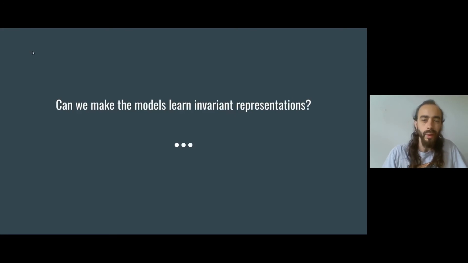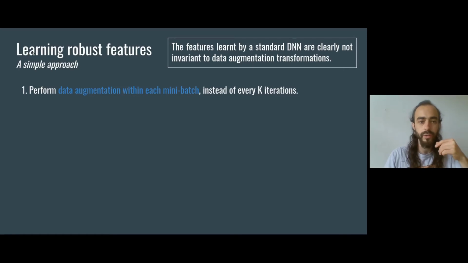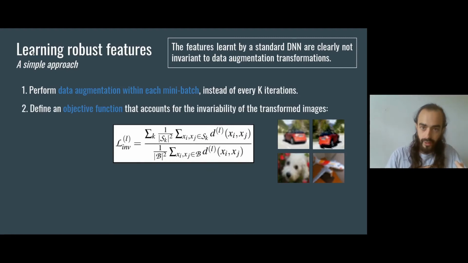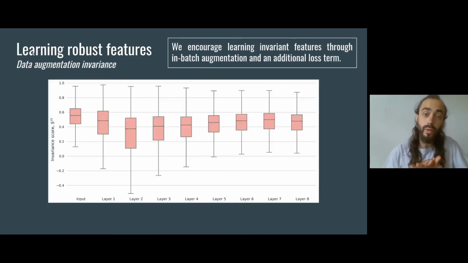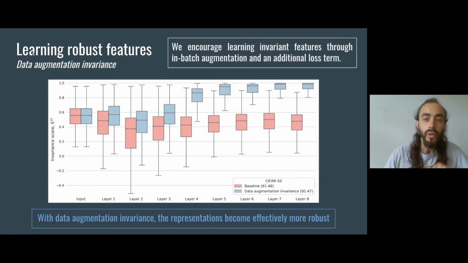So we thought, can we make the models learn invariant representations? And again, we followed a simple approach. First, we apply data augmentation within the training batches. And second, we define a new objective function that accounts for the invariability of the representations in the spirit of the invariance score, and jointly optimize it with the categorical cross entropy in a layer-wise fashion. Now, compared to the baseline model that I showed before, the invariance nicely improves along the layer hierarchy.